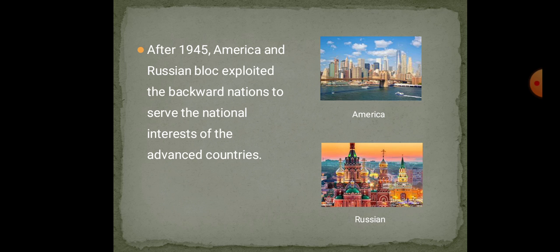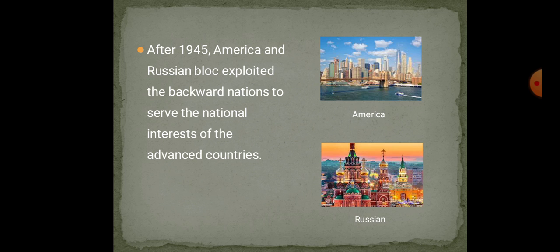Due to the policy of imperialism, those countries who suffered alien colonial rule have remained economically backward. Their progress has been hampered. Hampered means slowed down, till the first half of the 20th century. Now see, that's why America, an advanced country, and Russia, also an advanced country, exploited all the other countries. These are all the things.